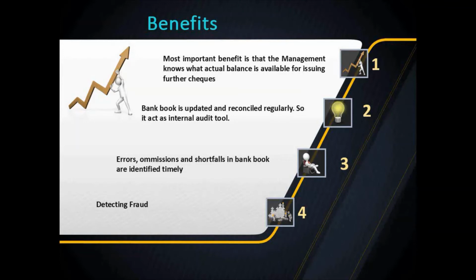Similarly, direct deductions from the bank such as lease installments, or errors in books, may lead to a wrong status on a particular date in the bank book. Hence, the bank reconciled balance is the only true picture for making decisions. Similarly, if the bank book is updated and reconciled regularly, it acts as an internal audit tool. Errors, omissions and shortfalls in the bank book are identified in time.